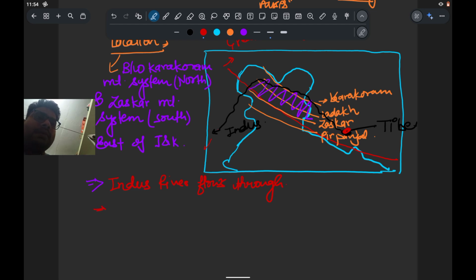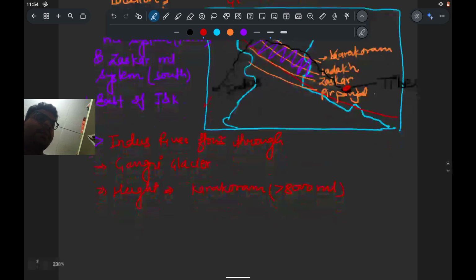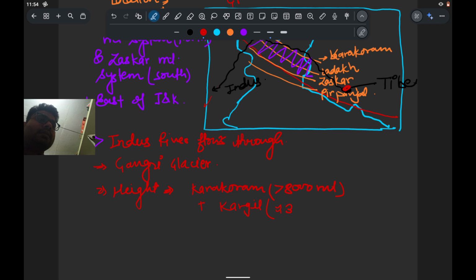So on the Indus River, some glaciers are also present, like the Gangri Glacier. If we talk about its height, its altitude, in the Karakoram region its height is more than 8,000 meters, but in some other areas like Kargil the height is roughly around 3,000 meters.